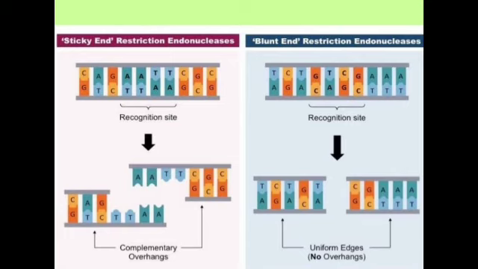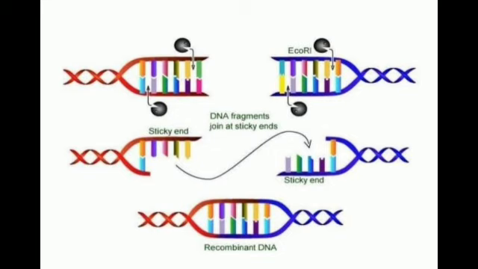Both the vector DNA and the foreign DNA are cut with the same restriction enzyme at the same site, and after that the DNA fragments join at the sticky ends of the vector DNA, and recombinant DNA formation takes place by the action of the restriction endonuclease enzyme.